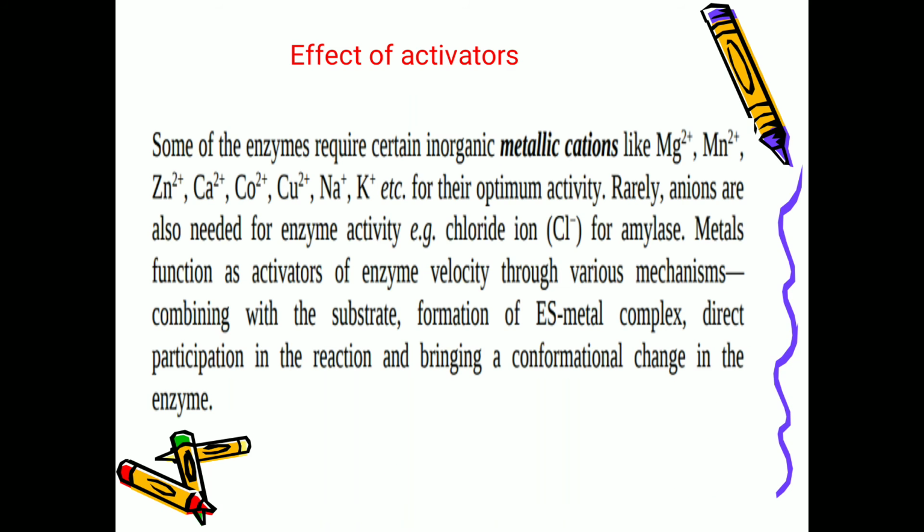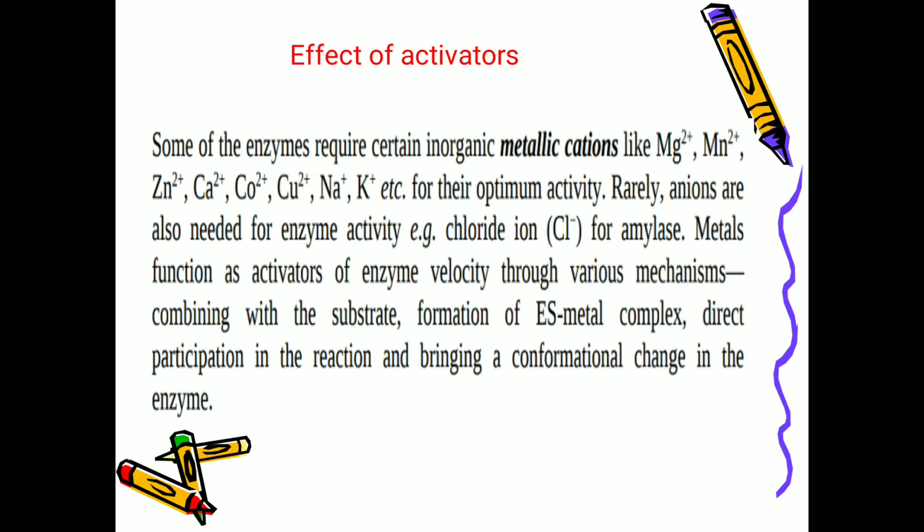Now, effect of the activators. What are the activators? How they will affect the enzyme activity is that some of the enzymes require certain inorganic metallic cations like magnesium, manganese, zinc, calcium, cobalt, copper, sodium, potassium, etc. for their optimum activity. And rarely anions are also needed for the enzyme activity. An example is chloride ion for amylase. Mostly the cations, like positively charged ions, only will be required.